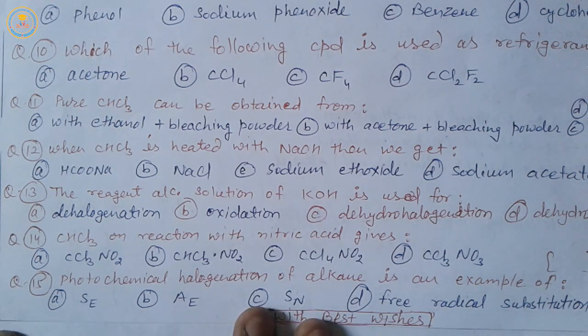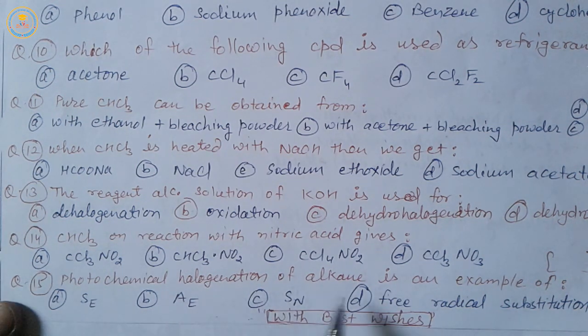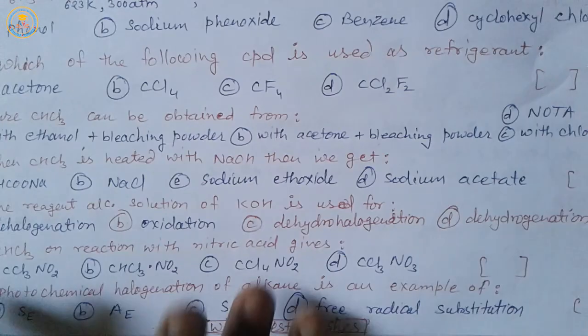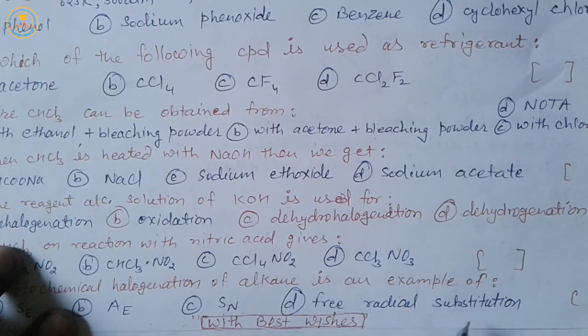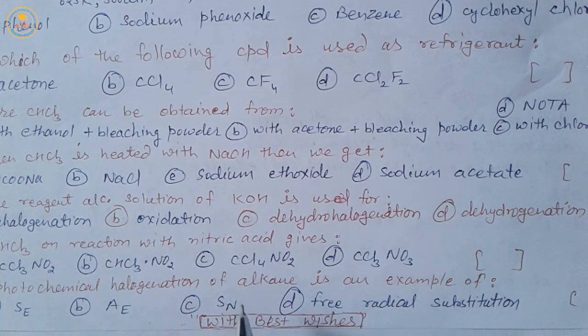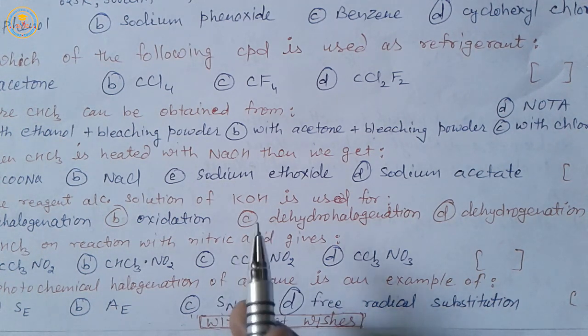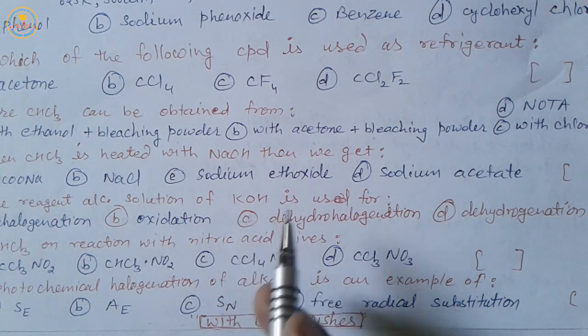And the last question: photochemical halogenation of alkanes is an example of free radical substitution. I hope most of your solutions are right. Please comment in the comment box with your obtained marks.